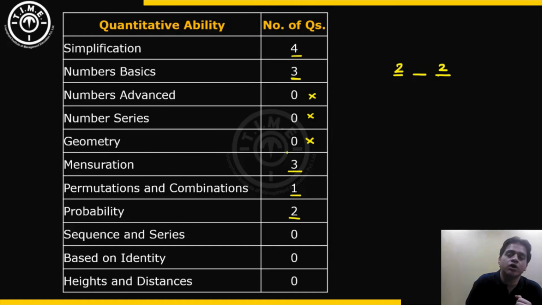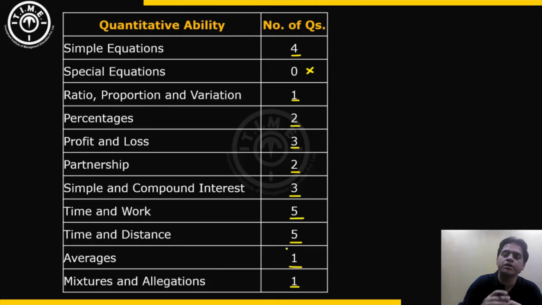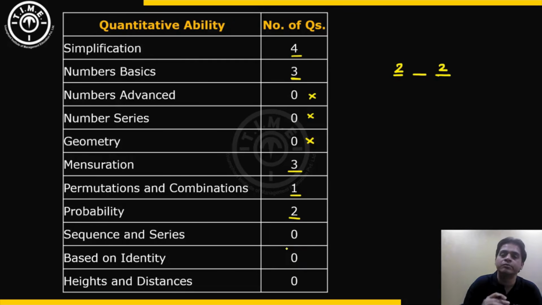So considering all the questions together, the arithmetic, geometry, PC, probability together, the overall difficulty level of the quant section can be considered to be moderate. It was not easy overall. Some questions definitely were on the easier side, but overall it goes to moderate level of difficulty.